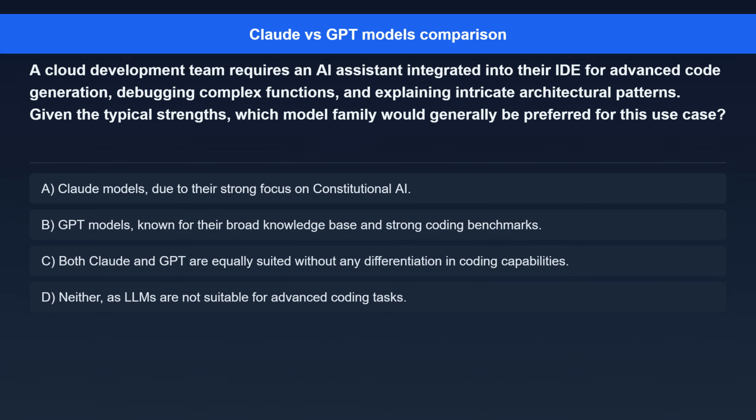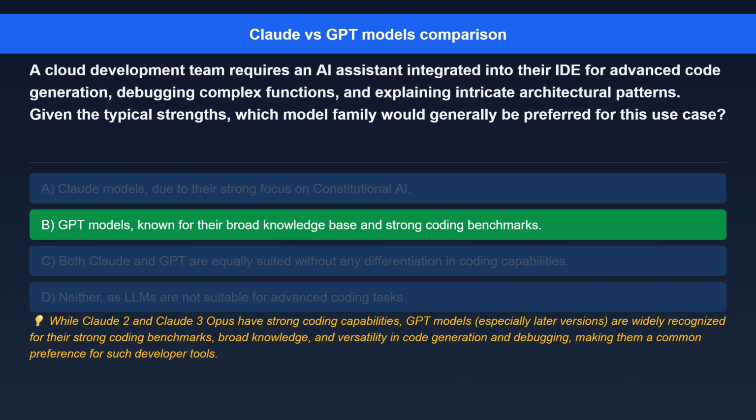Question 8. A cloud development team requires an AI assistant integrated into their IDE for advanced code generation, debugging complex functions, and explaining intricate architectural patterns. Given the typical strengths, which model family would generally be preferred for this use case? Option A, Claude models, due to their strong focus on constitutional AI. Option B, GPT models, known for their broad knowledge base and strong coding benchmarks. Option C, both Claude and GPT are equally suited without any differentiation in coding capabilities. Option D, neither, as LLMs are not suitable for advanced coding tasks.